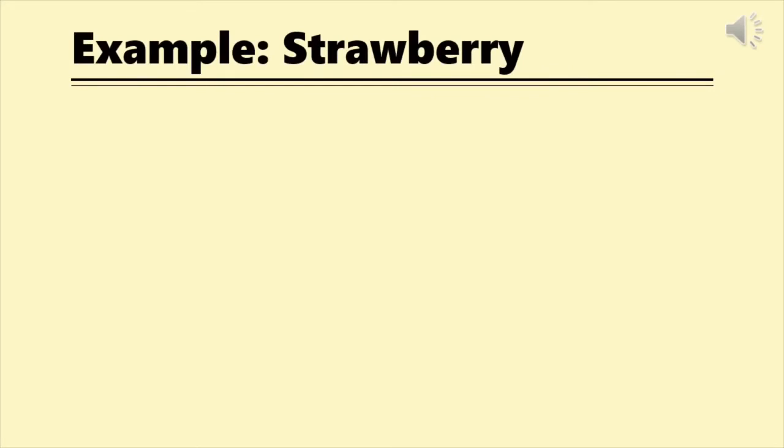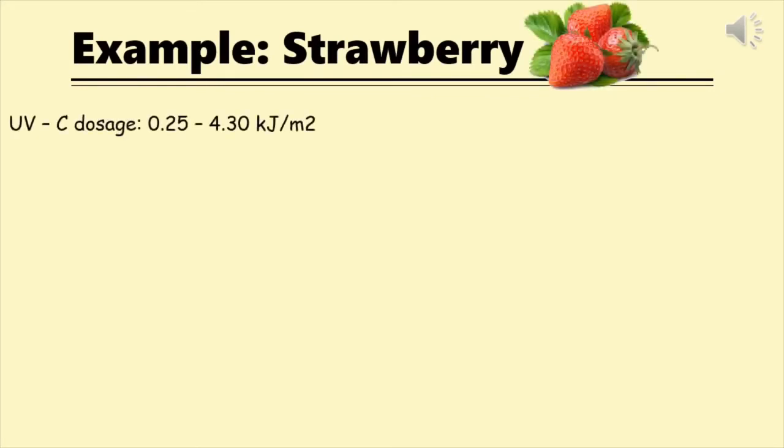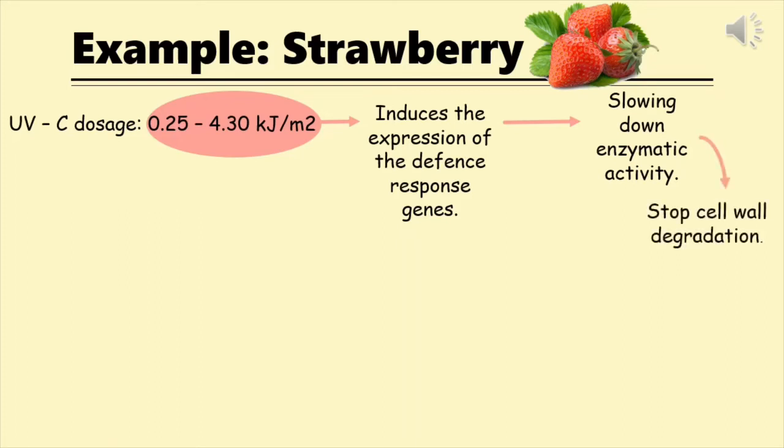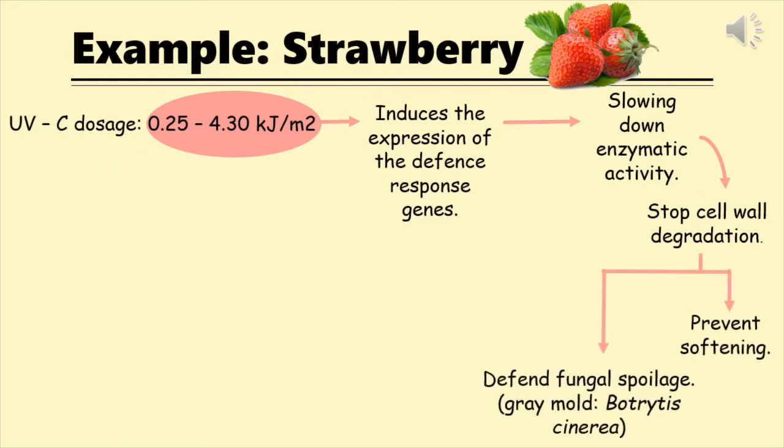For example, like strawberry, the normal UVC dosage used is 0.25 to 4.30 kJ per meter square. This range of UVC can induce the expression of the defense response genes. Then, this will slow down the enzymatic activity, so this will stop the strawberry cell wall degradation. After that, it will prevent softening and at the same time defend against fungal spoilage such as grey mold by Botrytis cinerea.